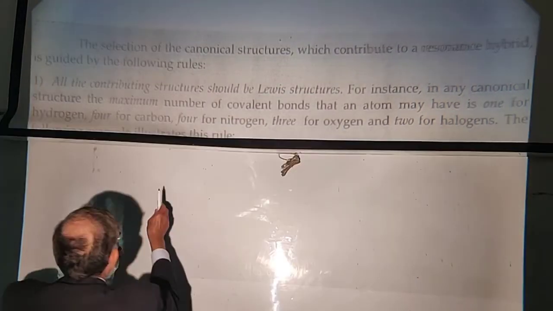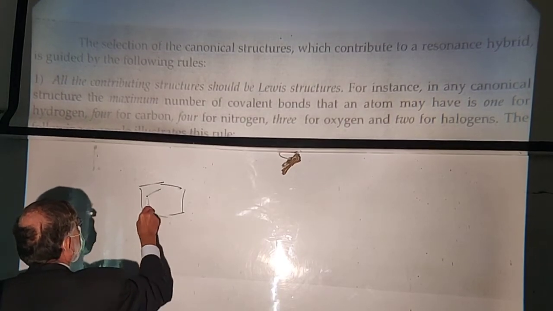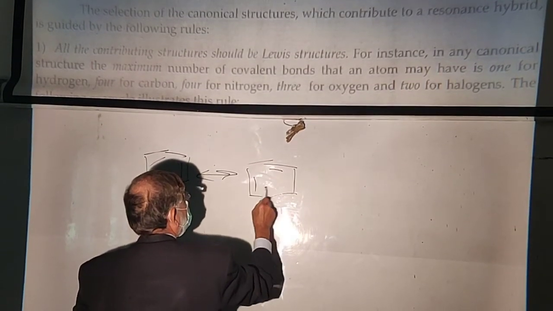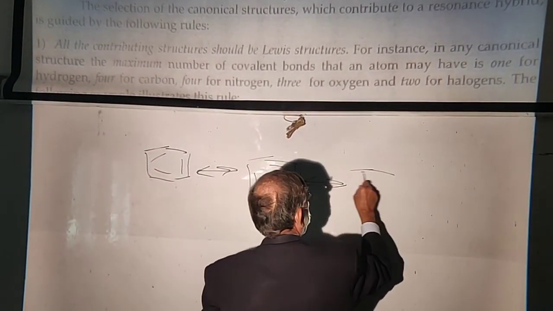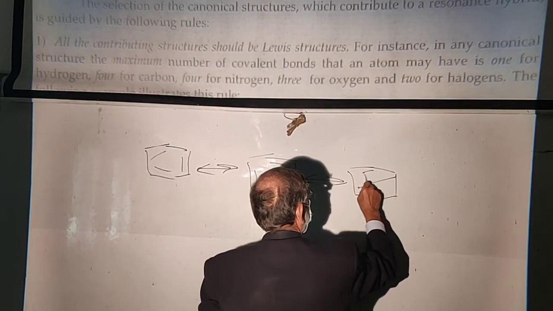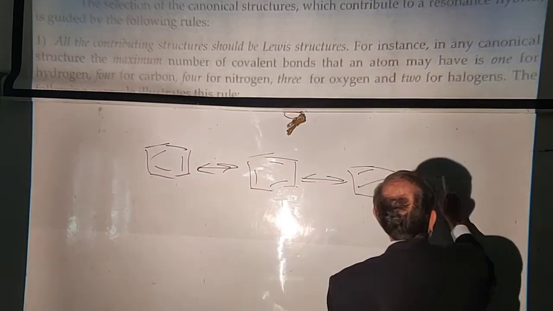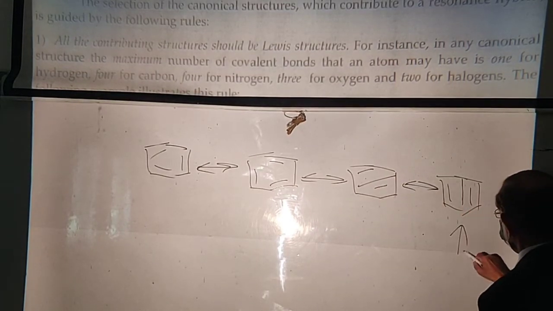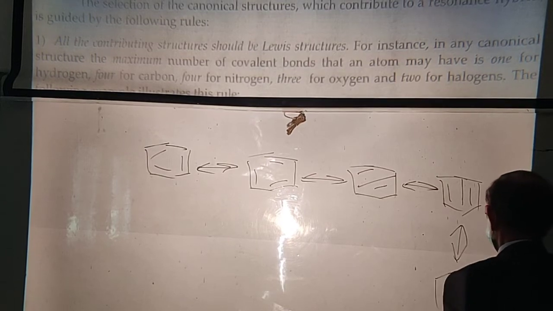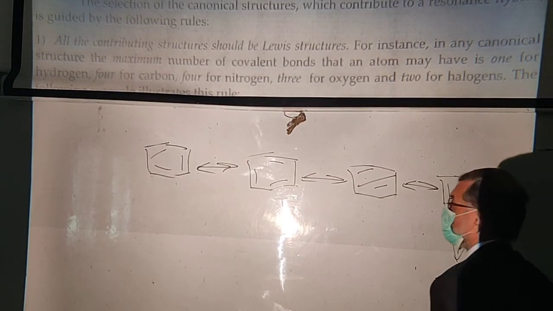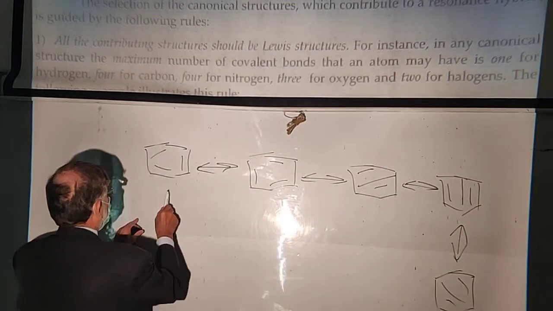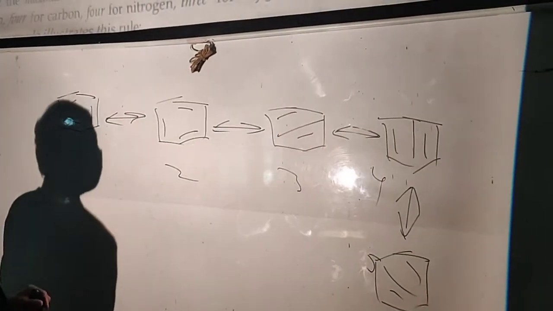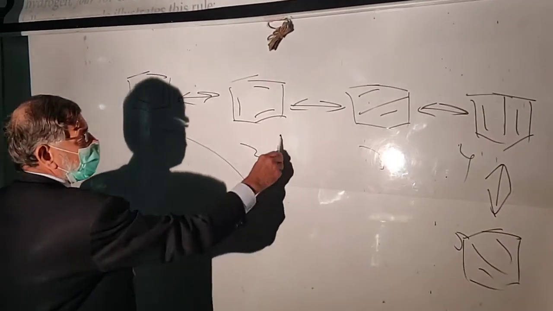Now, if you look at this benzene molecule, we draw 1, 2, 3, 4, 5 structures.